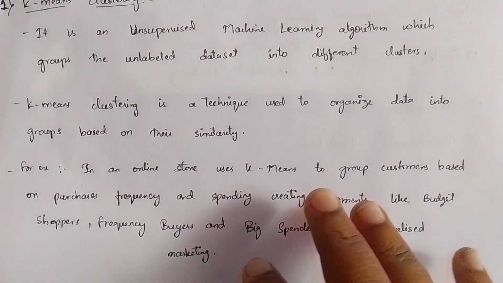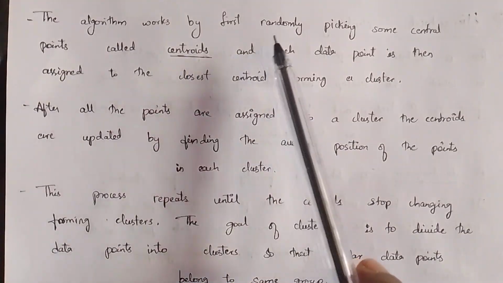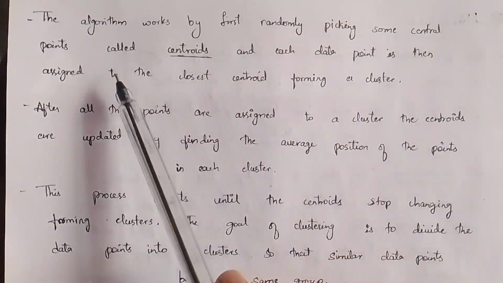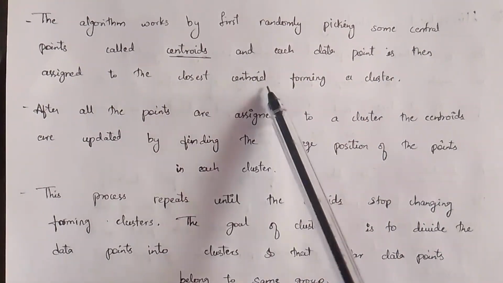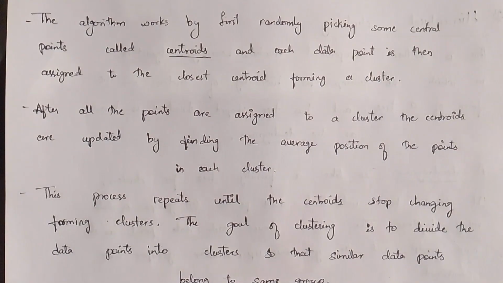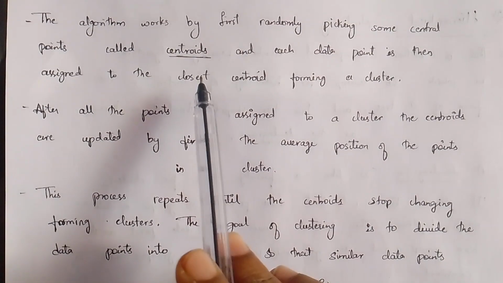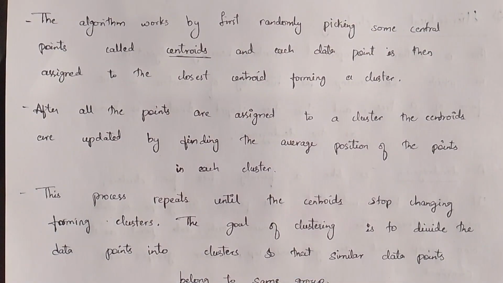Let's understand it more clearly here. The K-means algorithm works by first randomly picking some central points called centroids, and each data point is then assigned to the closest centroid, forming a cluster. In K-means, first of all, it picks random points. Those points are called centroids, and then it compares these centroids to other points, takes the similar points, and forms a cluster. This is how K-means works.